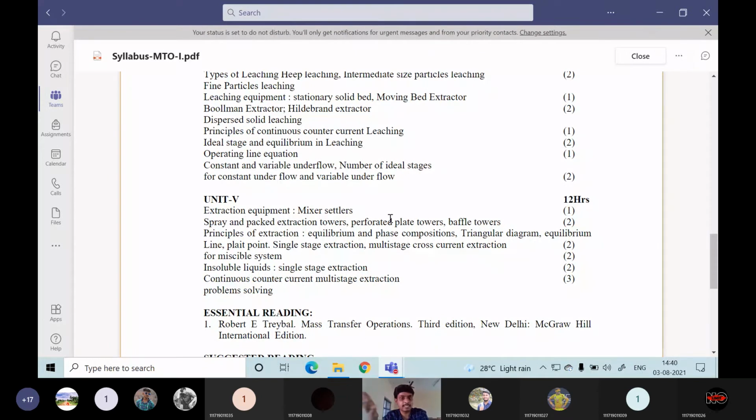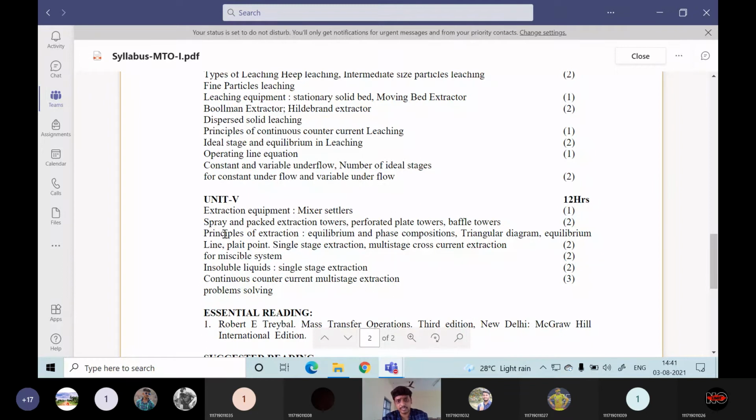In Telugu we will call it a chellada. Same type of setup will be there inside that one. And baffles, in order to increase your shell side flow rates and everything, we will be conducting that. That baffle topic we will also be seeing in detail. Then the next topic will be principles of extraction.